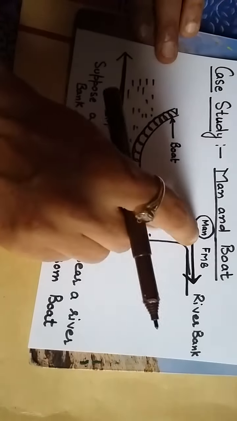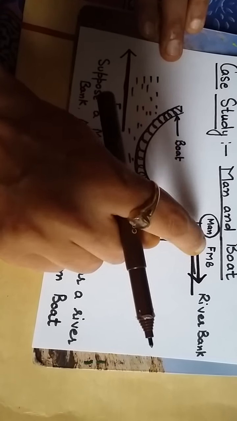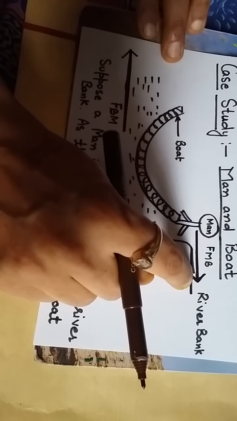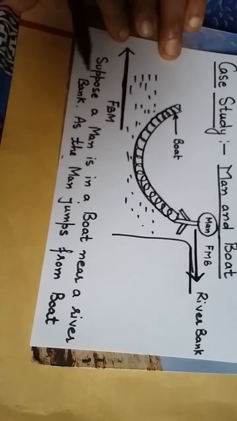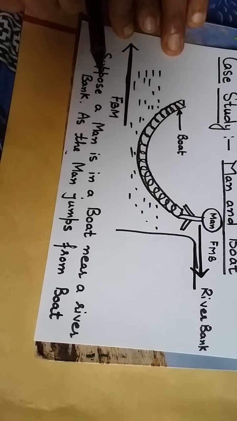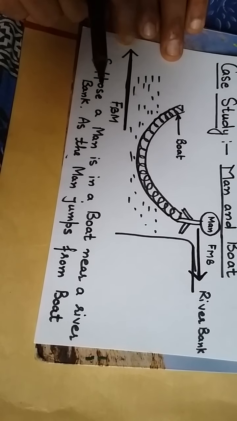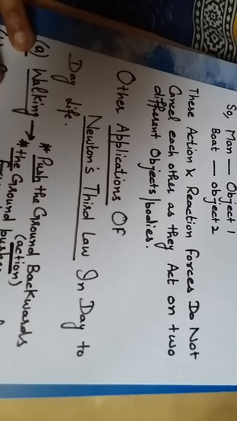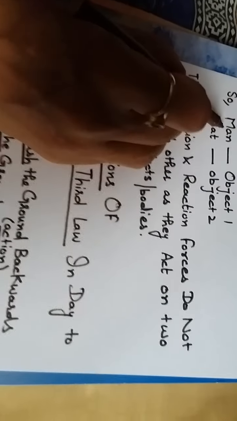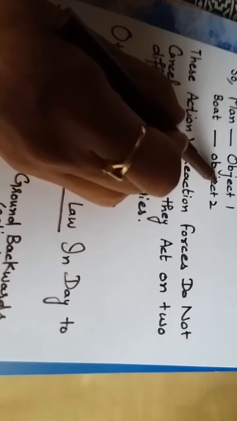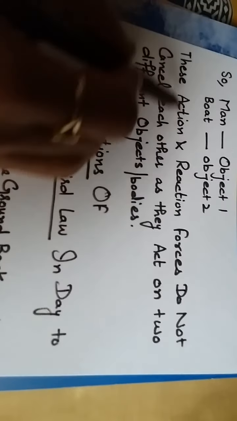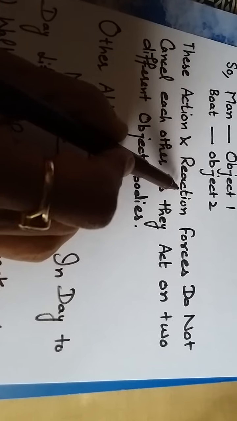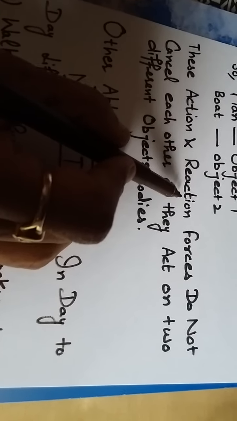So here, action by man to come on the ground, okay? This is the action by man. Man moves in the forward direction and the reaction seen is that the boat moves in the backward direction, and both come in motion at the same time, okay? So class, if we consider the man as object 1 and the boat as object 2, these action and reaction are always generated simultaneously, at the same time, okay?